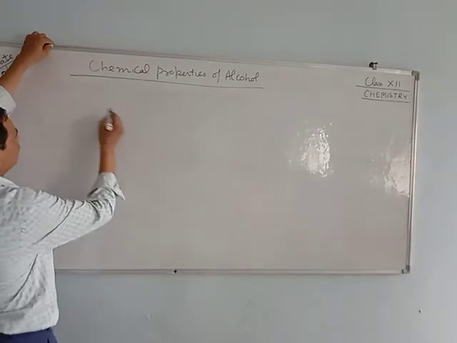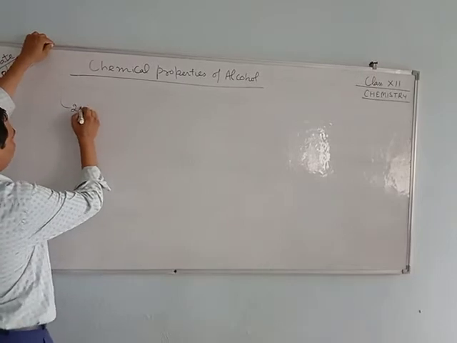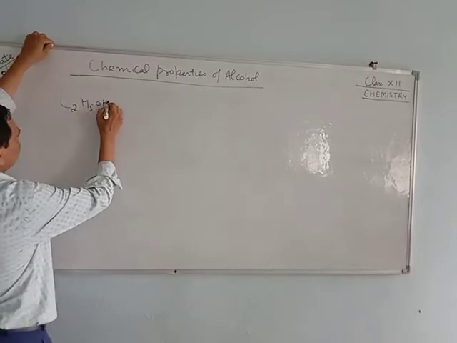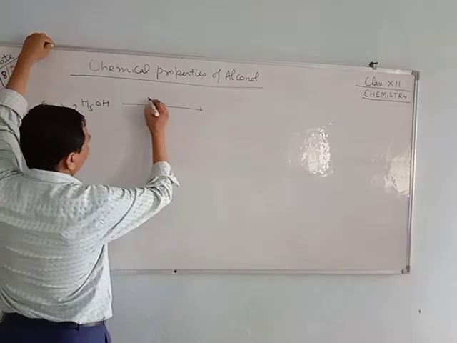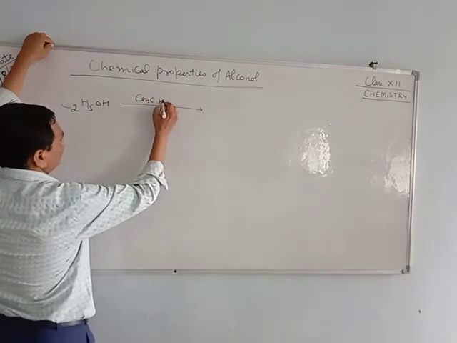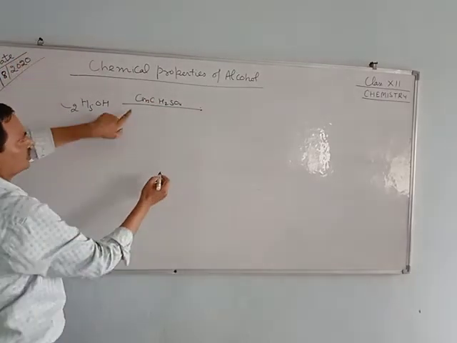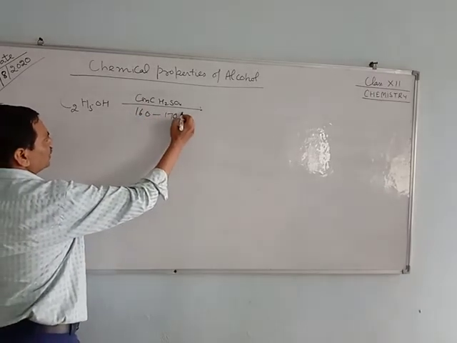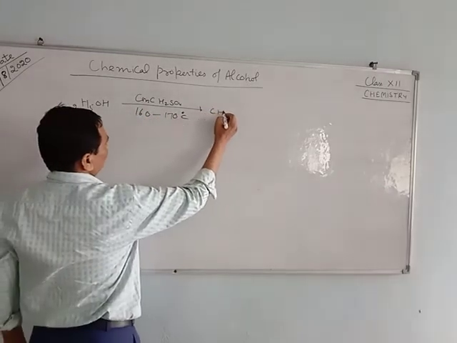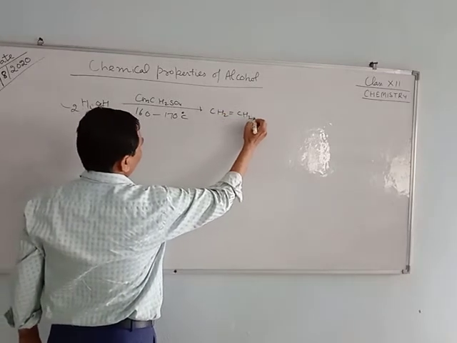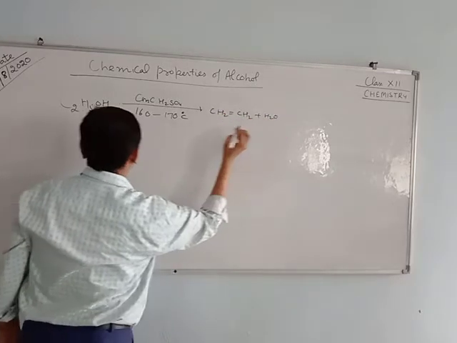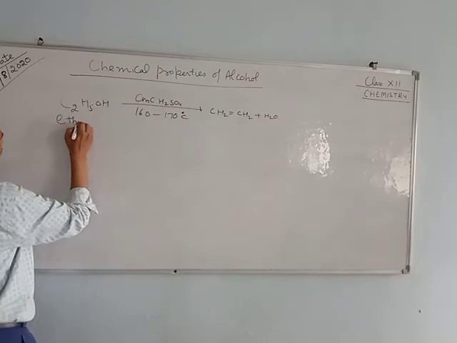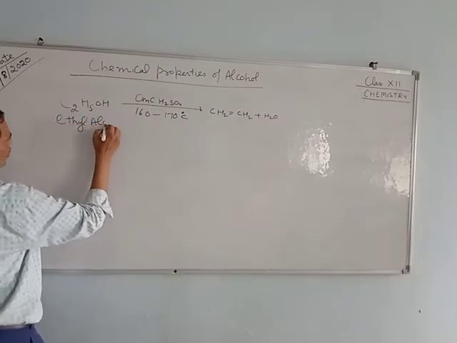And regarding the equations, C2H5OH with concentrated sulfuric acid at a temperature of 160 to 170 degrees Celsius gives ethene, and a water molecule is liberated. This is ethyl alcohol, or you can say ethanol.